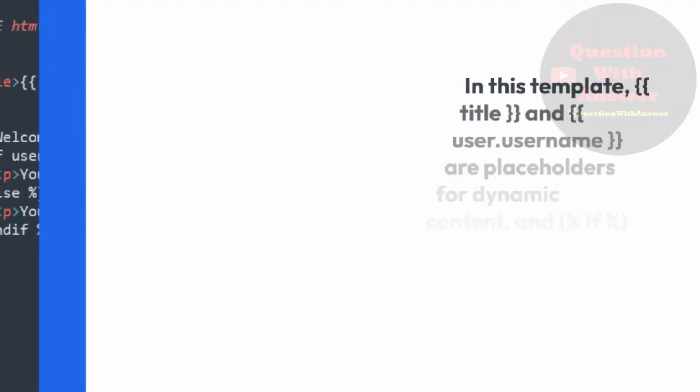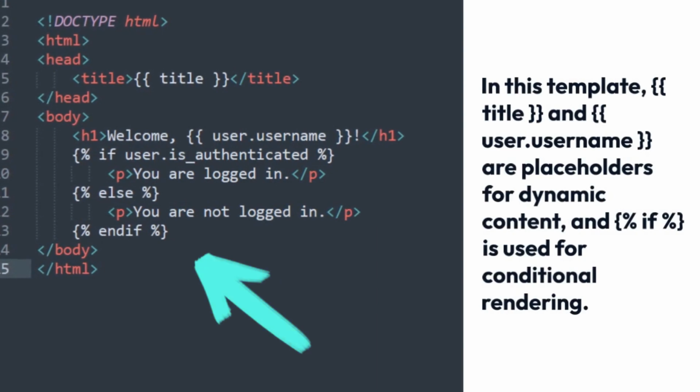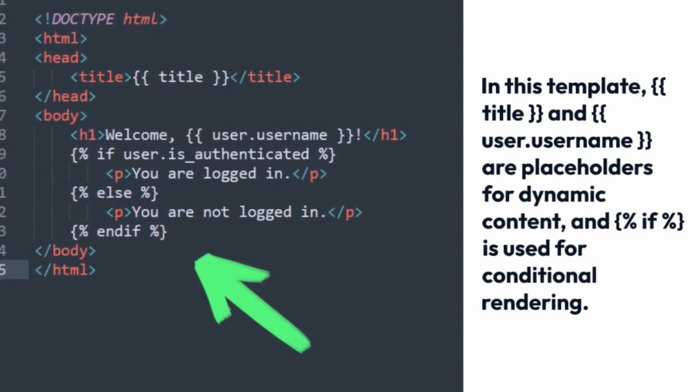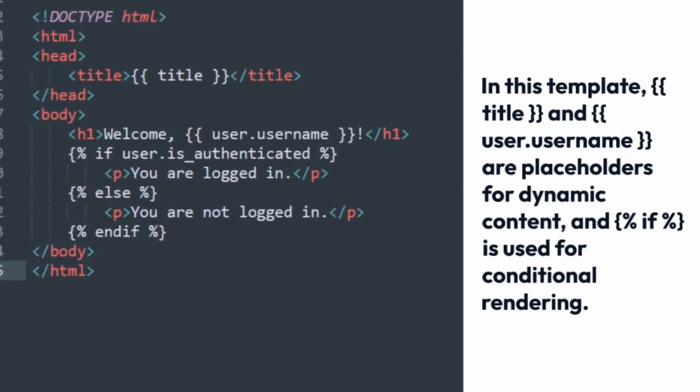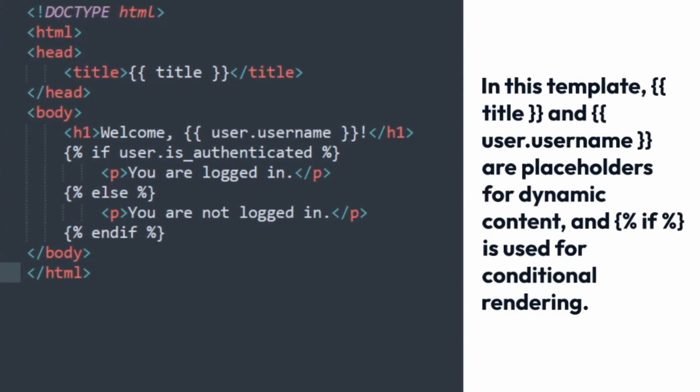For example, a simple template might look like this. In this template, title and user.username are placeholders for dynamic content, and {% if %} is used for conditional rendering.